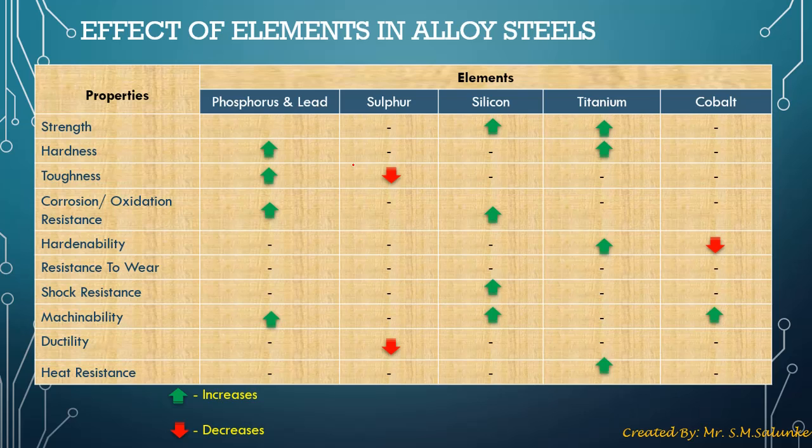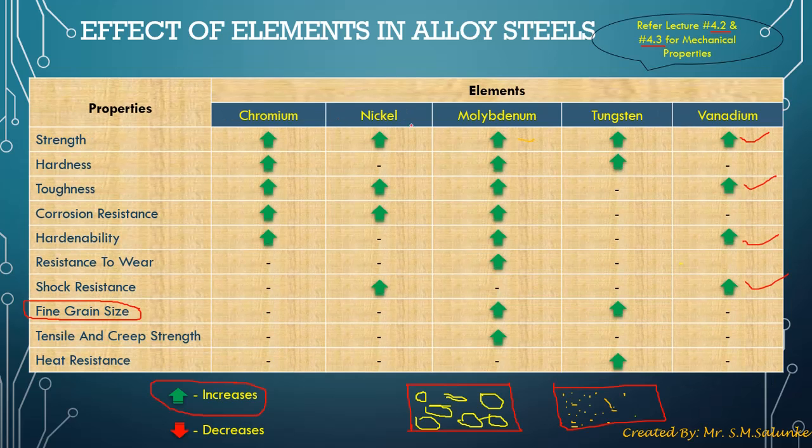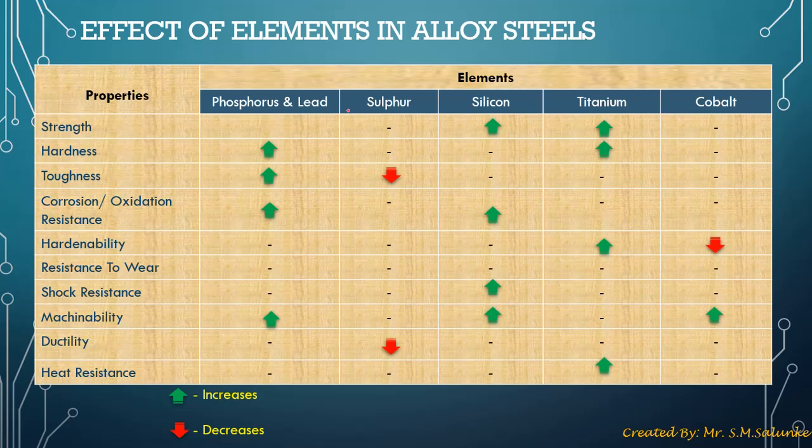Now similarly, look at the rest of the alloying elements. There are more than 30 alloying elements that are used, but here we are considering only the most commonly used alloying elements that are covered in our syllabus. Here also we are looking at mechanical properties. We have included some other mechanical properties specific to these elements, that is machinability and ductility.